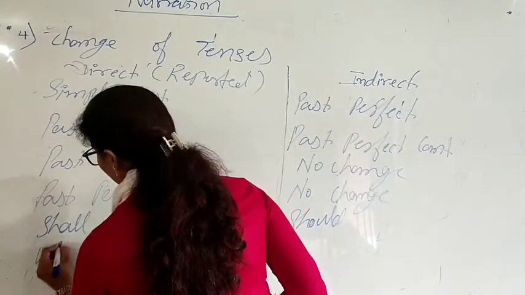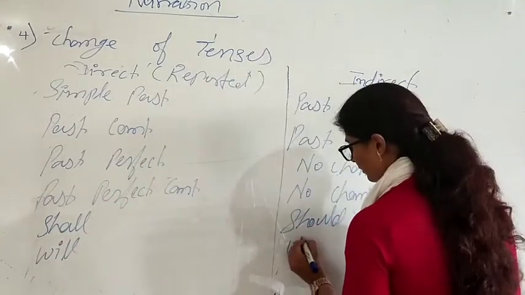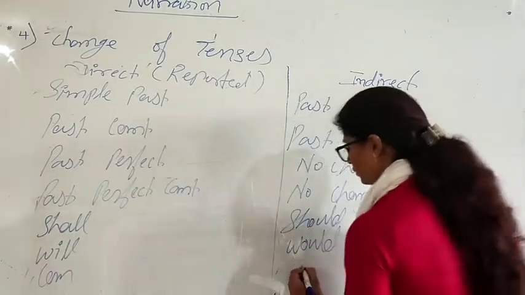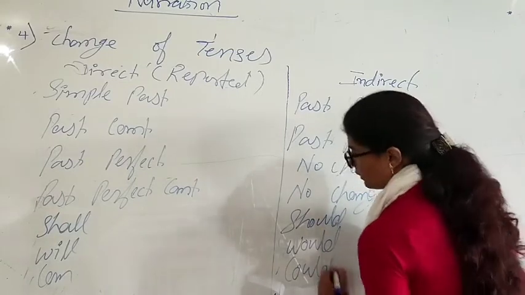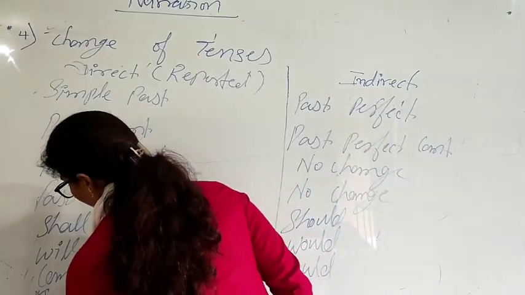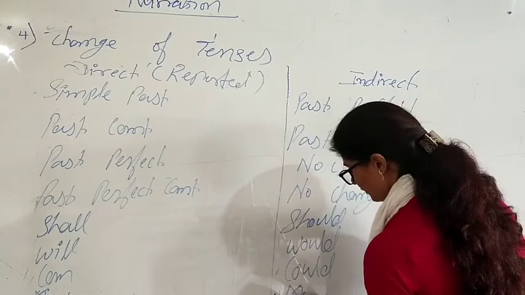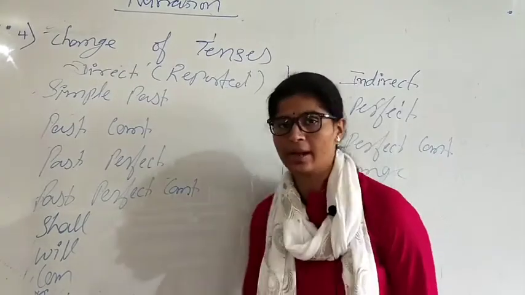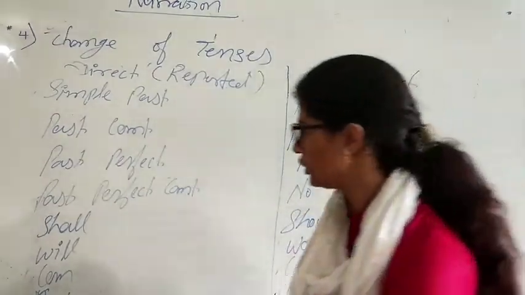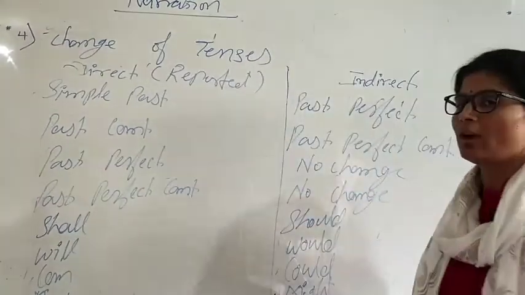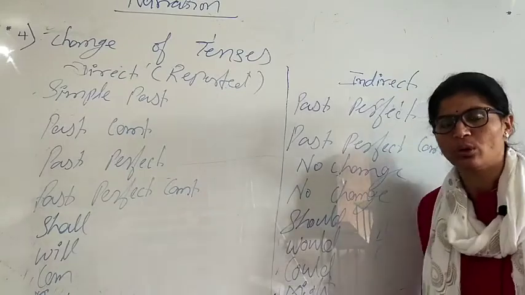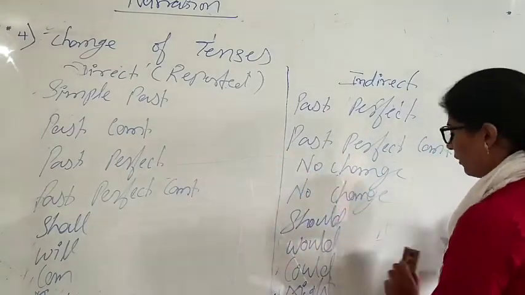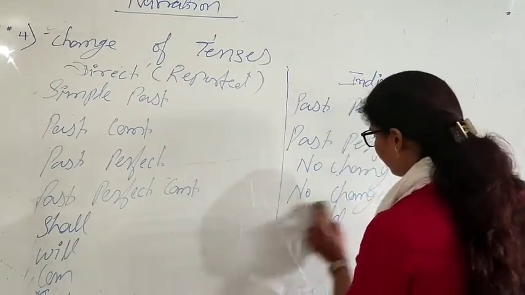Will is going to change in would. Can is going to change in could. May is going to change in might. The rest of the sentence like must, had to is not going to change. So this is your change of tenses. This is the fourth rule of changing the narration, that is change of tenses. Now let's solve some examples over here.